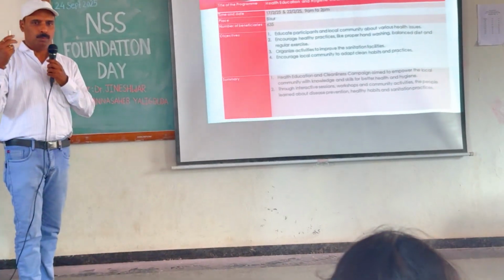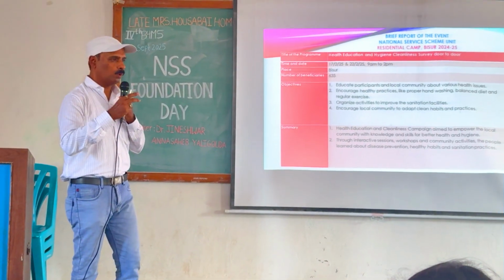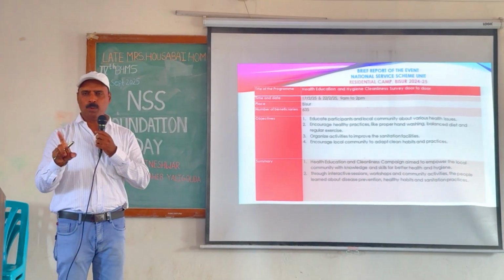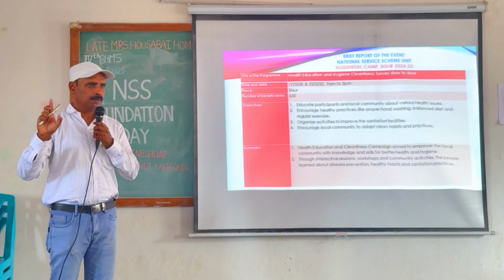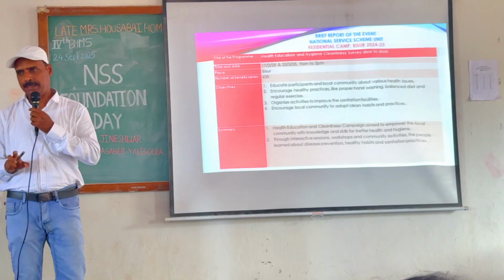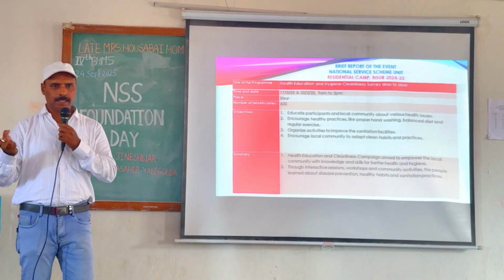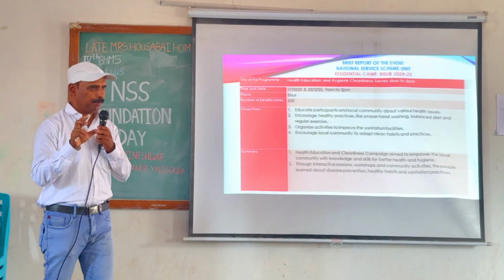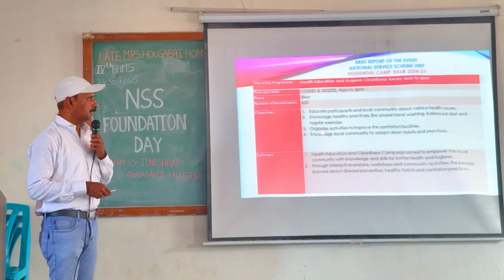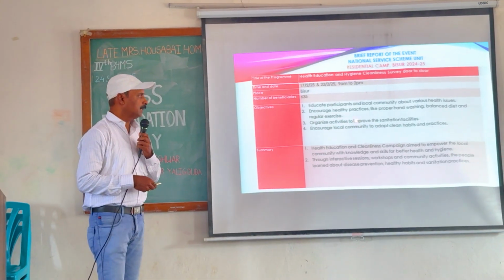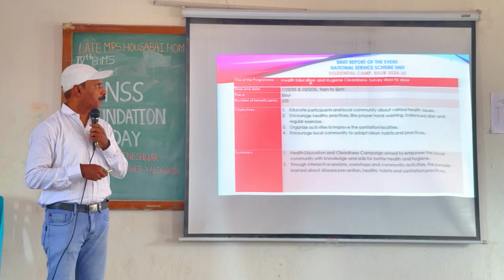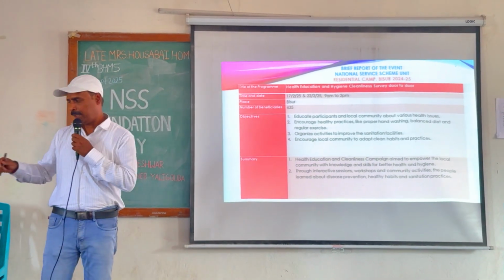Every day, 2 people had to visit 50 houses. From 9 o'clock till 2 o'clock, with lunch break, you can do the 50 families. You can do more than that also, but 50 minimum you have to do. So this is the report on health, education, cleanliness, and organized activities to improve the sanitation facilities. This is the brief report of the hygiene and health event.